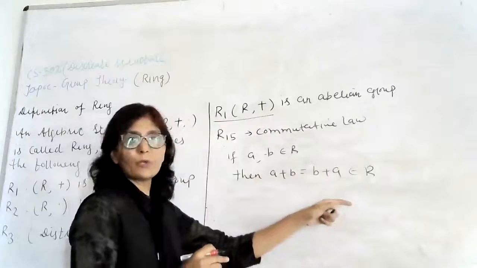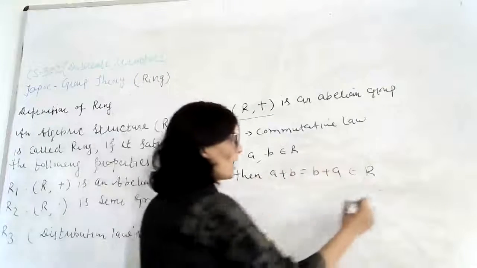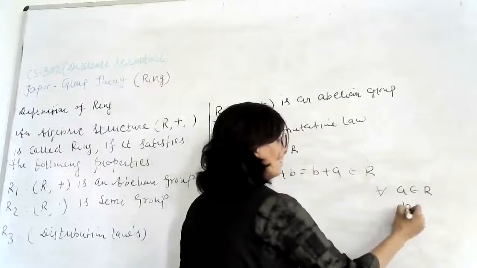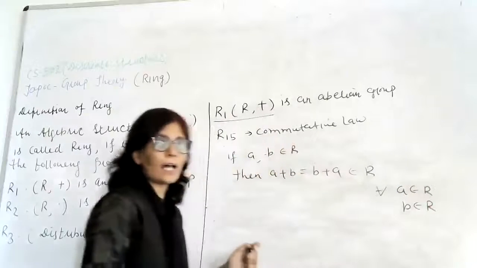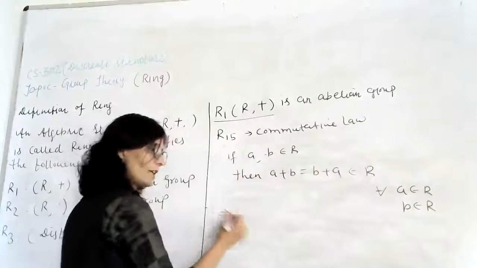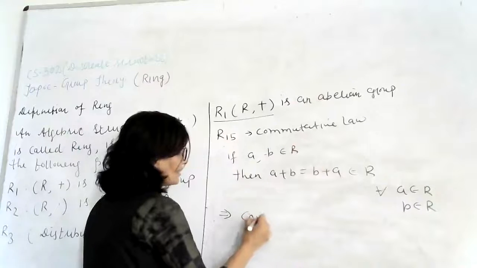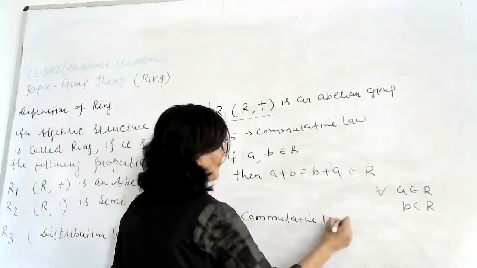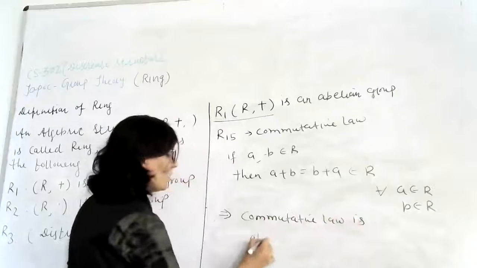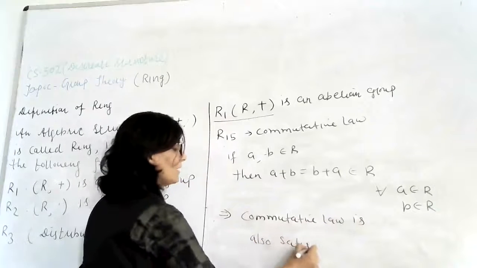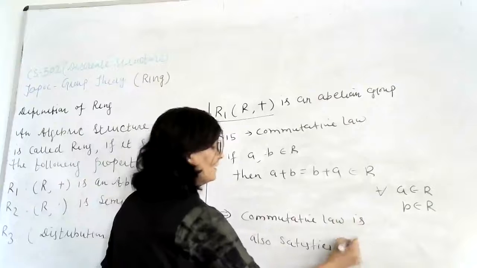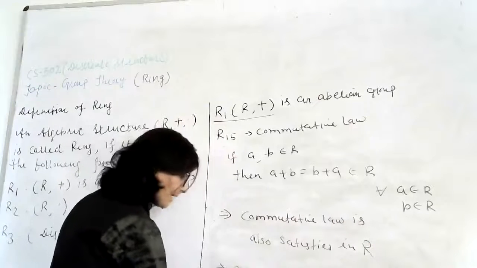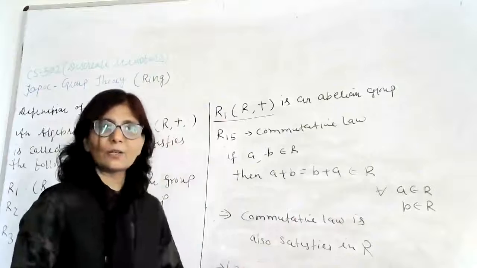So A plus B is equal to B plus A. It also belongs to R for all the elements A which belongs to R and B also belongs to R. This implies that we can say that commutative law is also satisfied in R. So we have R plus is an abelian group, right?